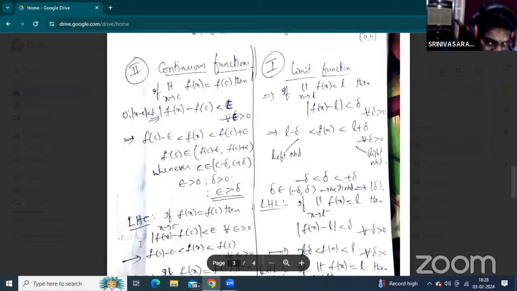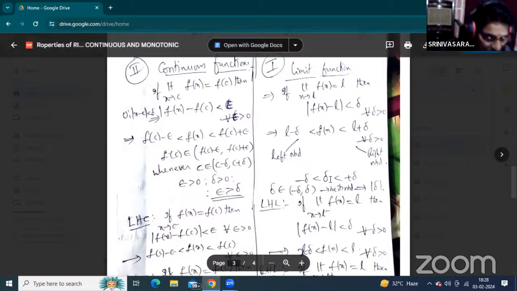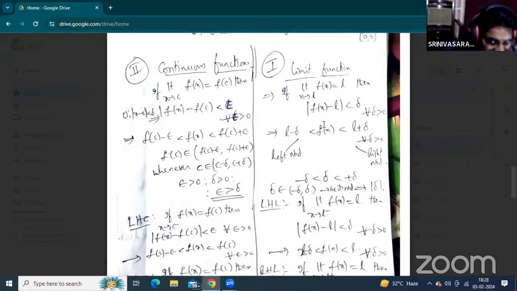Now, first of all, we must know the definitions of all the concepts in real analysis. Analysis means the concept of analyzing. What is to be analyzed? Sets must be analyzed. Functions must be analyzed. Analysis also includes calculus, the variations for differentiation and integration. Okay. Now, just listen carefully.